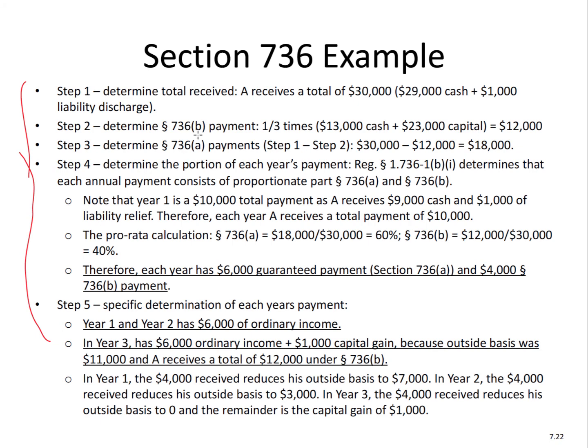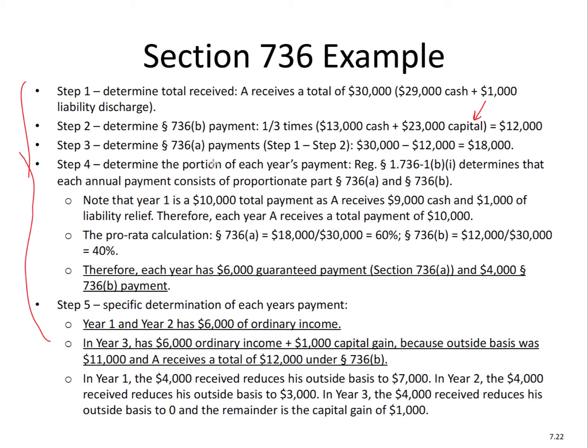So we determine the Section 736B payment, which is the $13,000 of cash plus the $23,000 of capital, times 1/3, which gives us $12,000. Also in there is the $1,000 of liability discharge. Oh, I'm sorry, that's in there. That's in the $13,000 of cash.